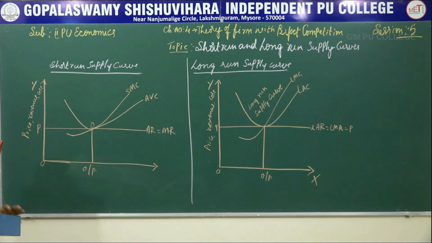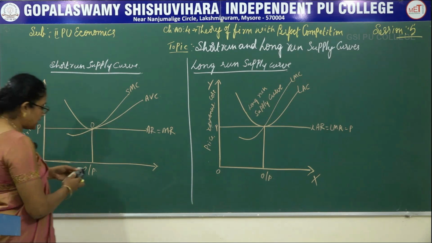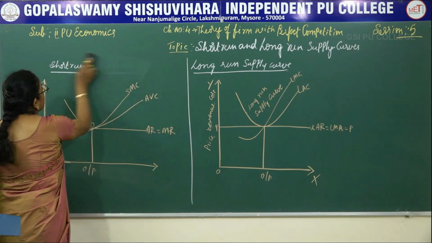Now let's see the supply of the firm with the schedule and diagram, how the law of supply is applied to a firm. You know that a firm is a unit of industry and a firm itself is not an industry. So the law of supply of a firm should be explained with the schedule and diagram. Even this can be asked for 6 marks. Now let's see the schedule and diagram for the law of supply.